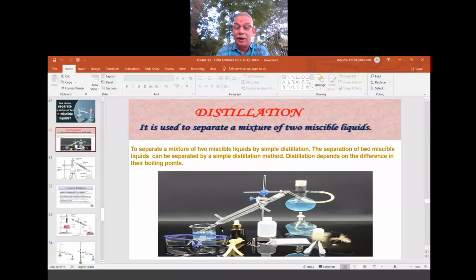Okay, right. Now this is the mixture of A and B we have taken. Now we will heat it. So when we heat, it becomes warm. When the temperature inside the flask becomes 40 degrees centigrade, at that time A starts boiling. I told you what boiling point is. Boiling point is the temperature at which a liquid starts boiling. Now the temperature inside the flask is 40 degrees centigrade, that we can note down from the thermometer.